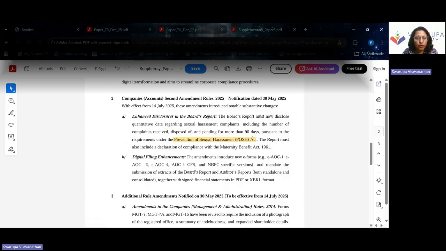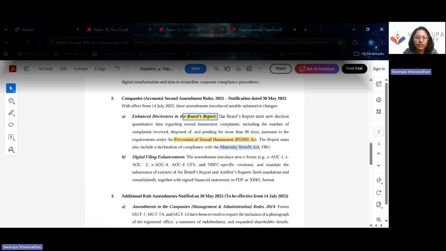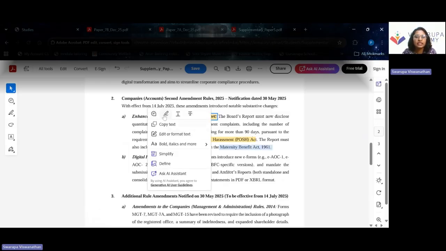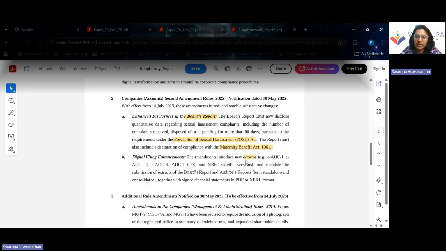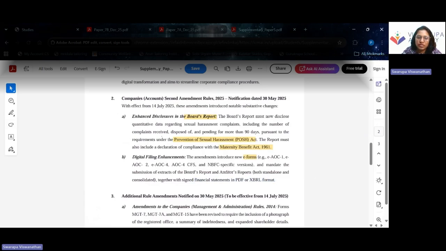The board's report should also include compliance relating to the Maternity Benefit Act 1961. There is an amendment with respect to e-forms AOC1, AOC2, AOC4, which requires abstracts of the board's report. So a summary of the board's report and the auditor's report needs to form part of our financial statements and should be submitted along with the AOC forms.